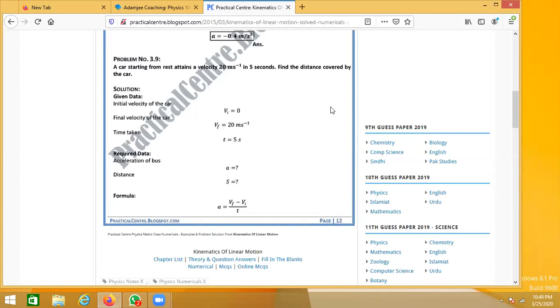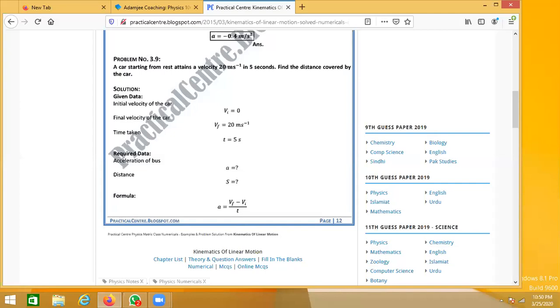As you can see, we are given two velocities: the initial velocity, which means the car is starting from rest, so the initial velocity is 0, and it attains a velocity of 20 meters per second, which means the final velocity is 20 meters per second. Time is given, distance we have to work out. So first we have to find the acceleration.